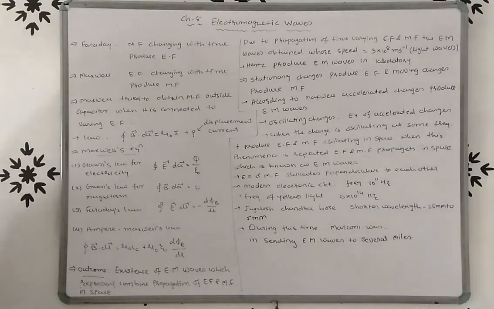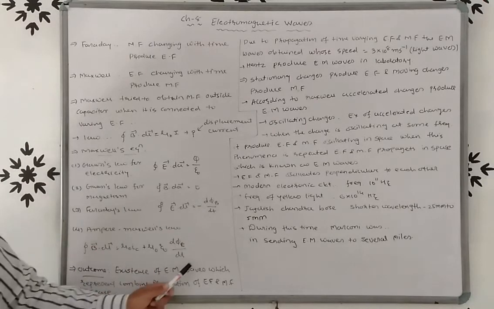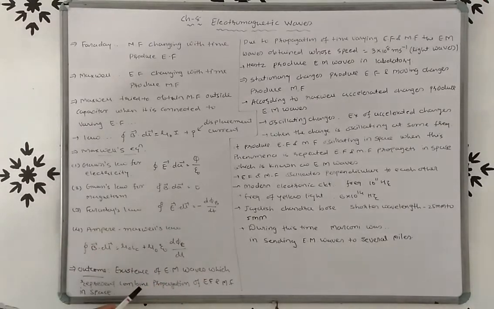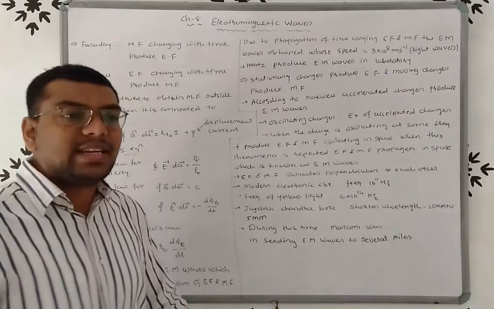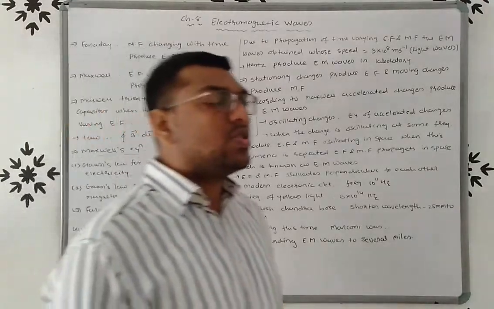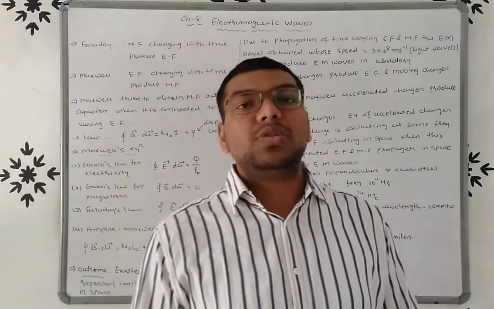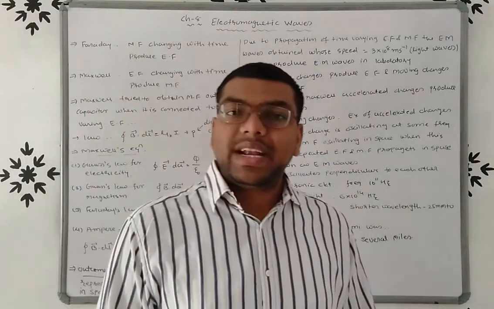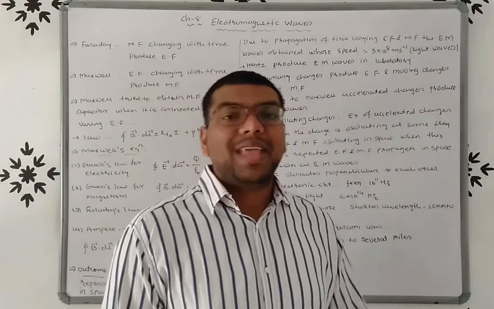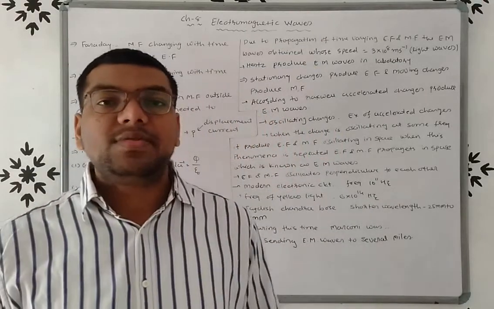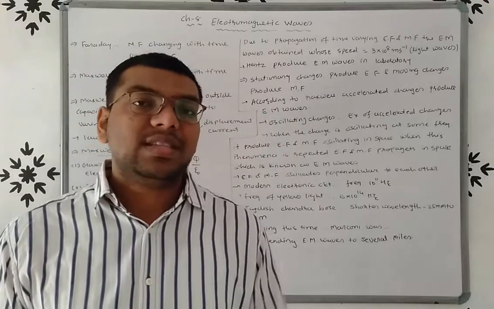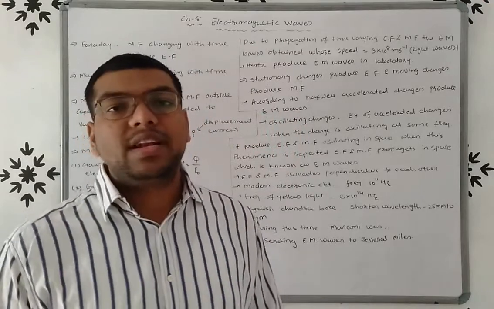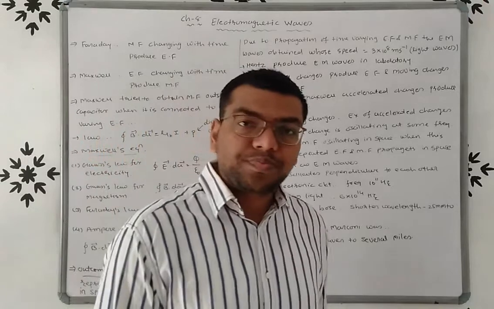So what is the outcome? The outcome of Maxwell's equations is the existence of electromagnetic waves, which represent the combined propagation of electric and magnetic fields. So we can say that due to the propagation of electric and magnetic fields, electromagnetic waves are produced, and the speed of the EM waves is equal to the speed of light, that is 3 into 10 raised to 8 meter per second.